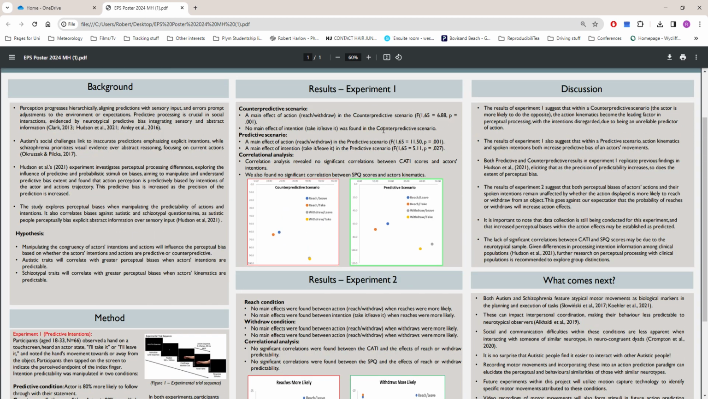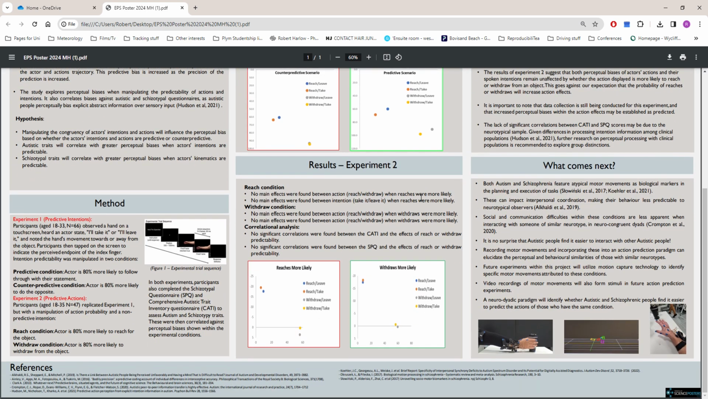So what did we find? Well, in the first experiment, we replicated previous findings. We found the main effect of action in a counterpredictive scenario, but not with intentions. This is because the intentions are regarded as unreliable. In a predictive condition, both actions and intentions create a predictive bias of the actor's movement. Participants are more confident with their perception.